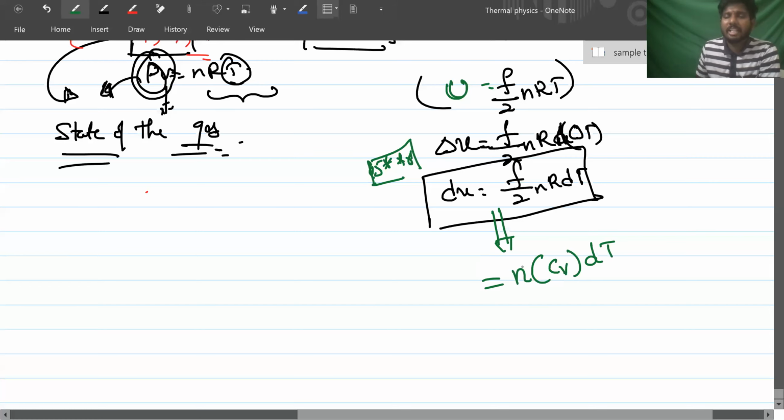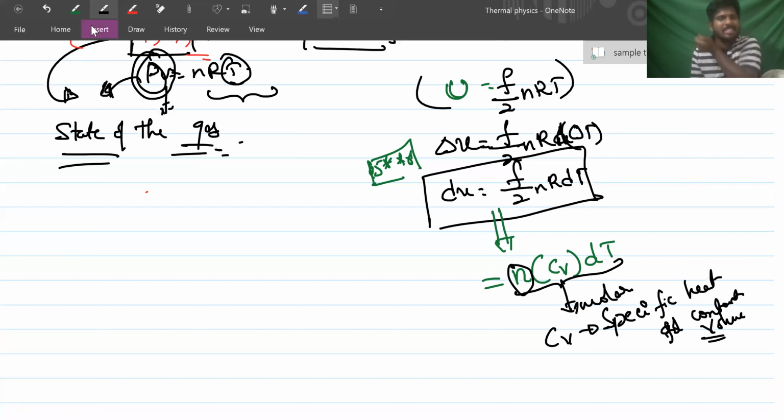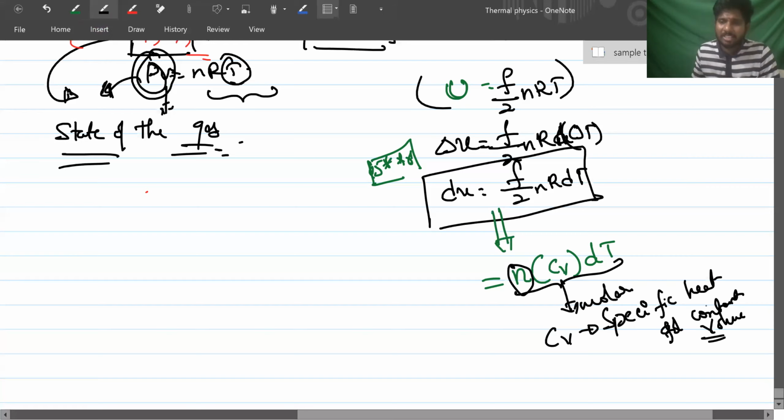This can also be written as nCv dT. Cv is the molar specific heat at constant volume, because n is the number of moles. You might ask me, sir, if the process is changed, this is constant volume, so what is the process?